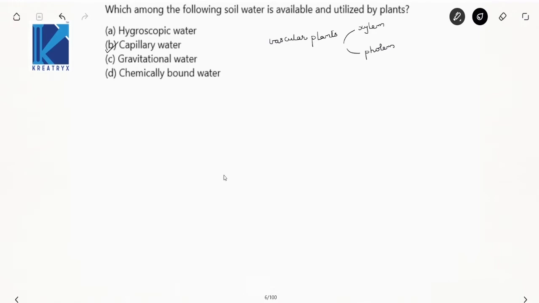Gravitational water percolates down the soil but it will not be available to plants. Done. Yes. Now next one.